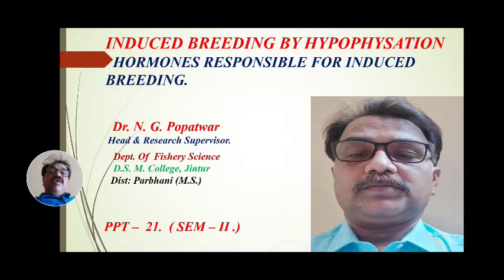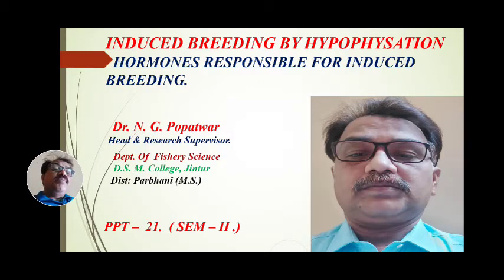In the last period we have seen the dosage technique, how the dosage is taken and how the injection is given to the brooder fish. Two types of injection are given: one is the intramuscular injection and the second is the intraperitoneal injection.